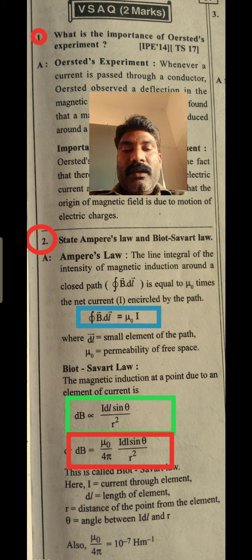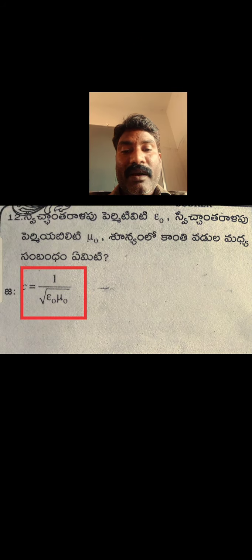Okay, right. If we remove the proportionality we will get the formula dB is equal to mu naught by 4 pi, I dl sin theta by r square. Mu naught by 4 pi means mu naught is the permeability of free space, and 4 pi is a constant. When we take this, the value of mu naught by 4 pi is equal to 10 to the power of minus 7 Henry per meter.